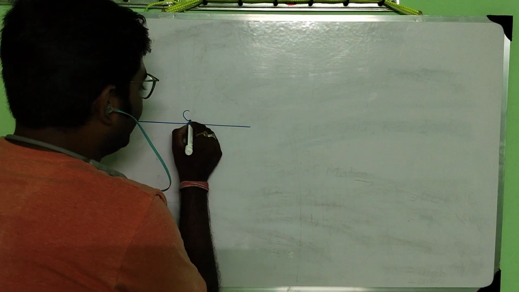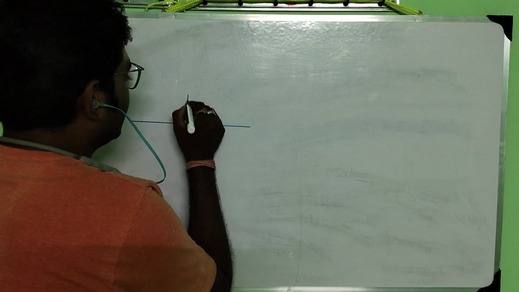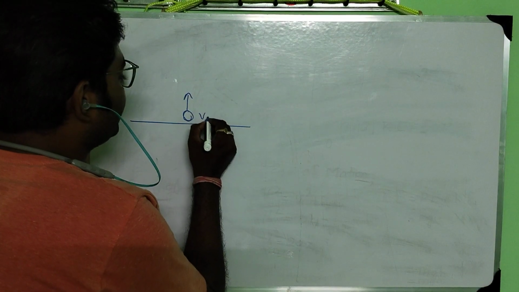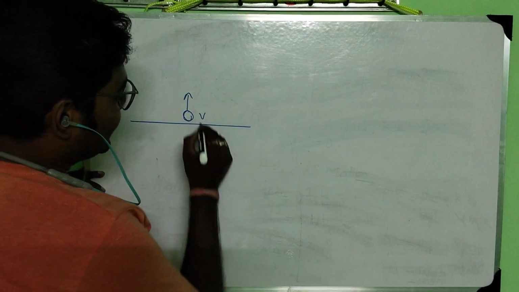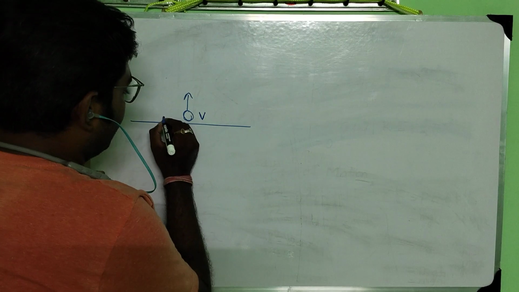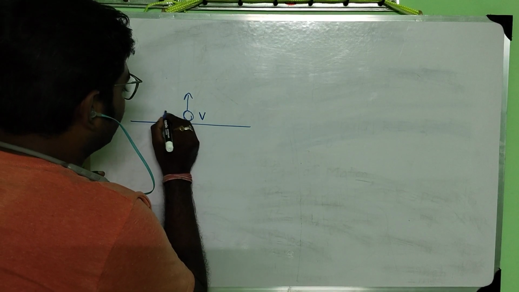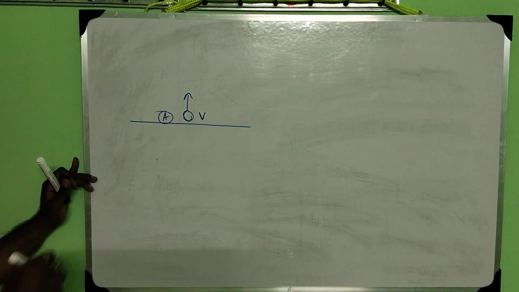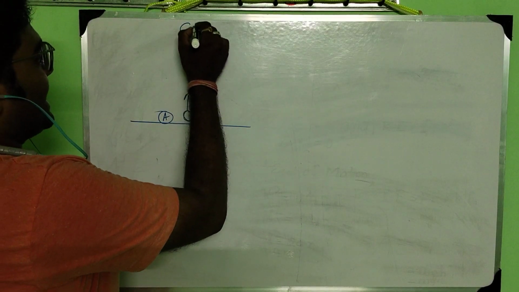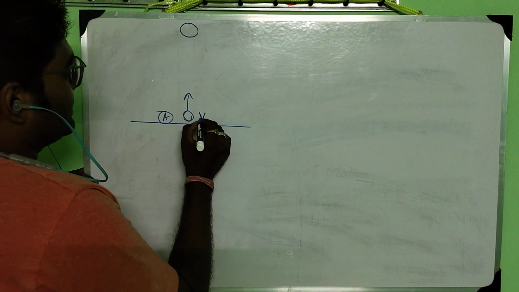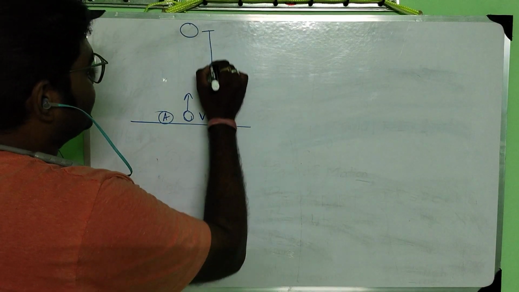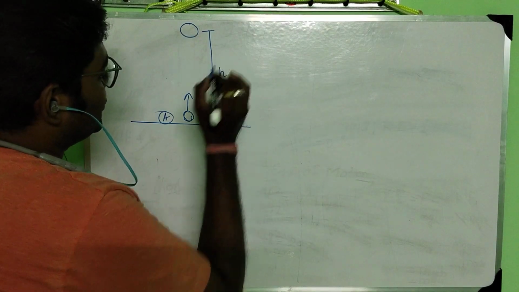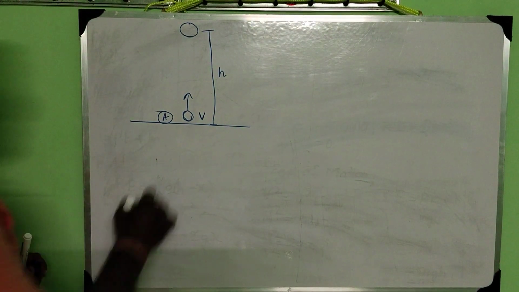So I am throwing an object. That means initially I am giving some velocity. Let's say this velocity is v, and the position is position A. Okay, and the ball attains the height h. This distance is h. So this is position B.